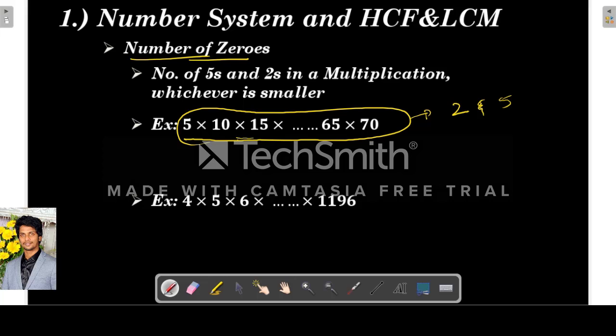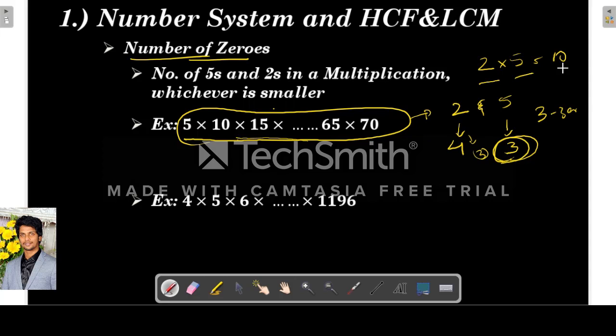See, for example, if in this product there are 4 2's and 3 5's, then the minimum number is the 5's, so 3. Whenever there is a 2 and a 5, the product becomes 10, right? So when there are 3 5's and obviously 3 2's are there, there will be 3 zeros.